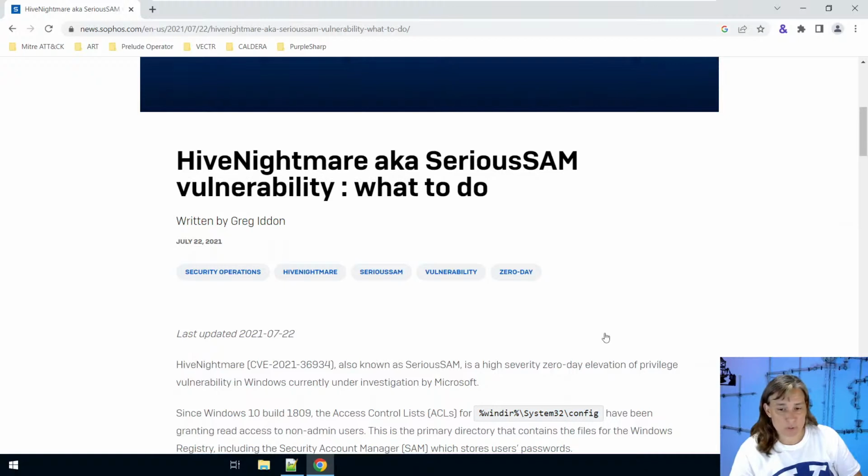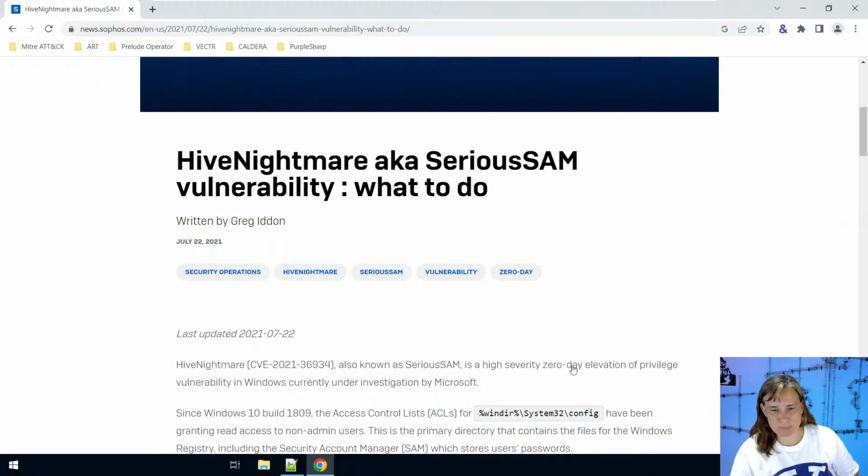But where this vulnerability starts to be an issue is when we have backup copies of the registry hives. So those are ones that are not being in use by the operating system, and those backups get made by default on Windows 10 and Windows 11 as system restore points, which you might be familiar with in working with Windows. They get created automatically during application installs and system updates. So it's common to find these system backups.